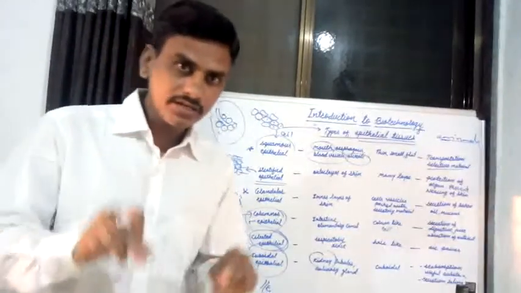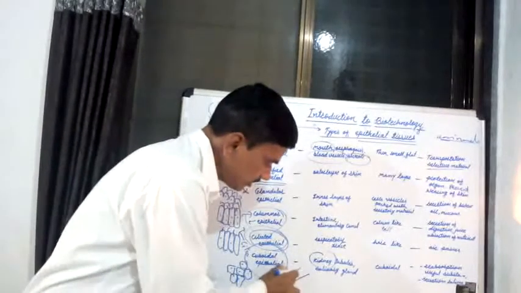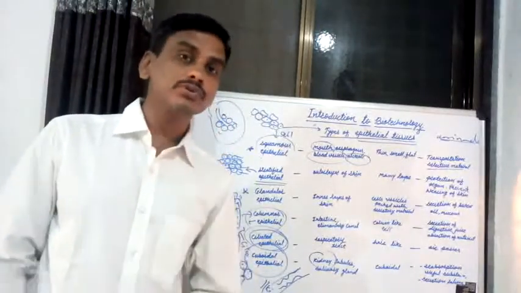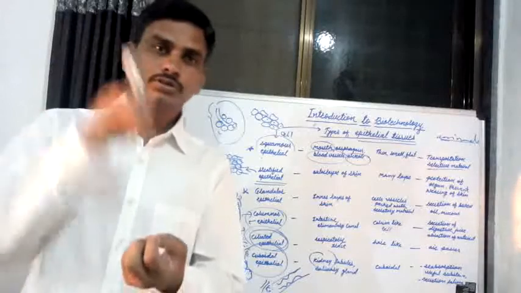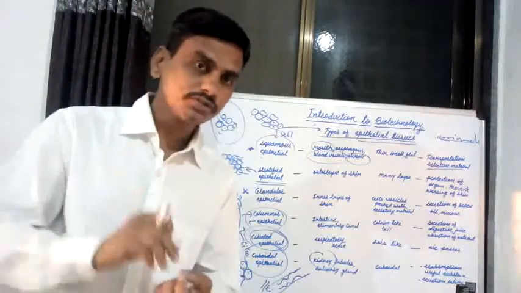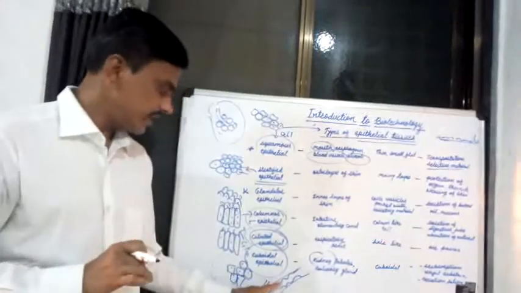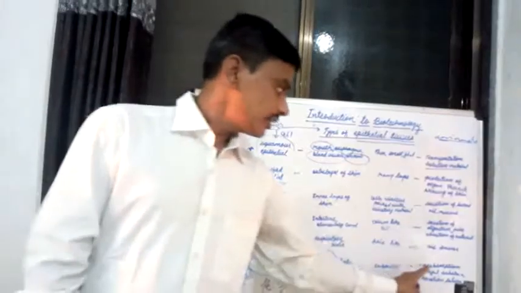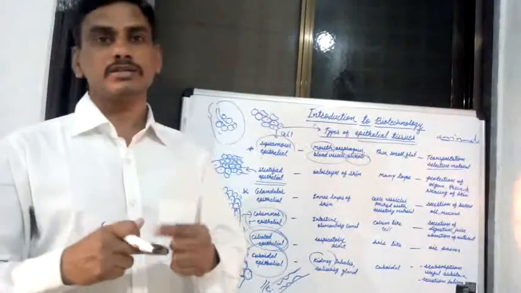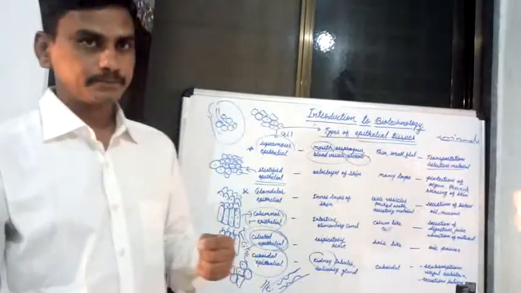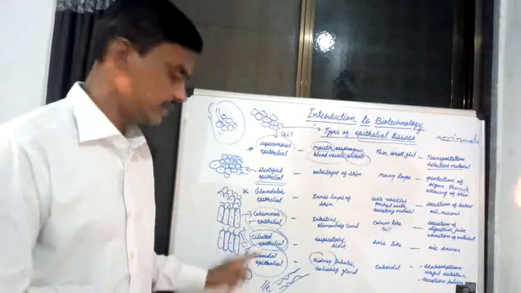The useful substances present in the urine are absorbed by the cuboidal epithelial tissue. That is known as reabsorption of useful substances. This is the first function.